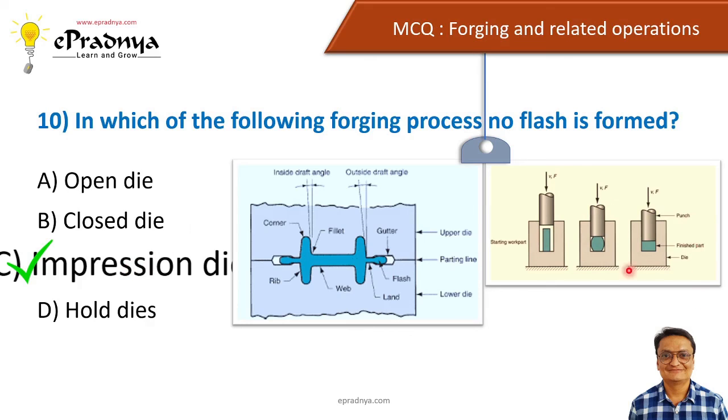It is the operation in which there is no excess amount of material that we have to remove. So we have to put exact amount of material which will be converted into a final product. So there is no provision to accommodate the excess amount of material. So this is called as an impression die forging.